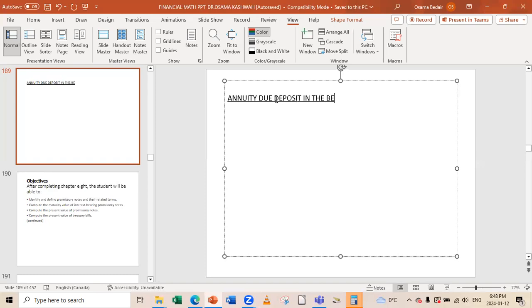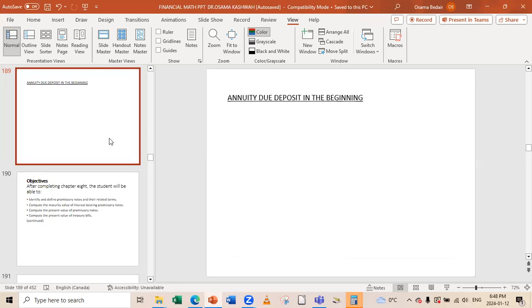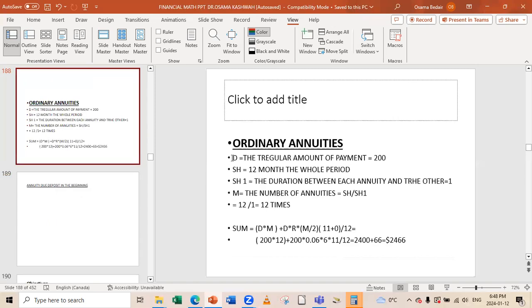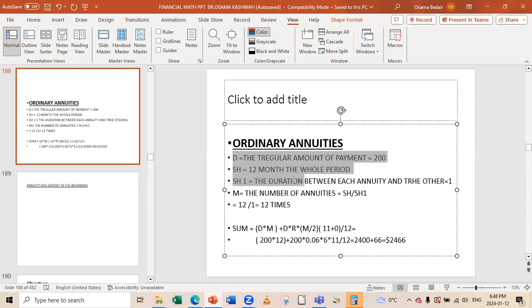But one thing I just want to tell you, nothing is changed from the basics. All the basics are the same. The D is the D, the SH is the SH, the duration between each one and the other is the same. The M is the number of annuities. Nothing will change.